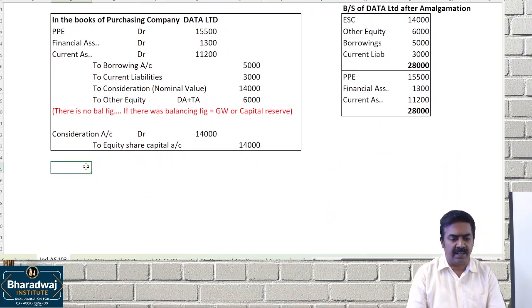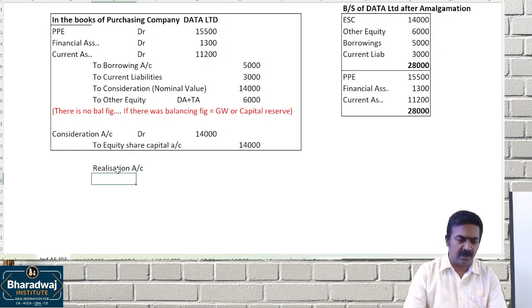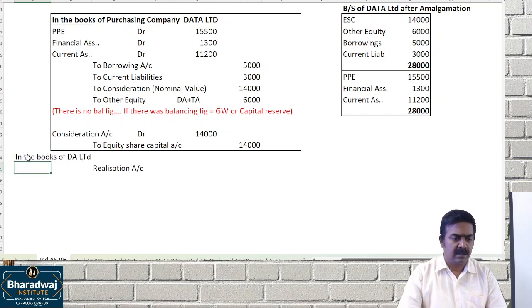In the books of the selling company, which account will we prepare? The realization account. In the books of which company first? If they ask you for a journal entry, you can write it. Otherwise, you can just directly do the ledger account.